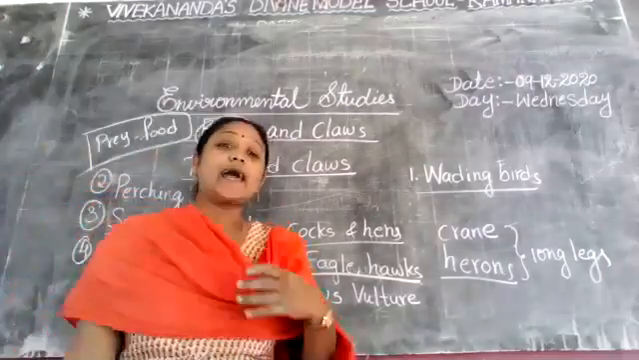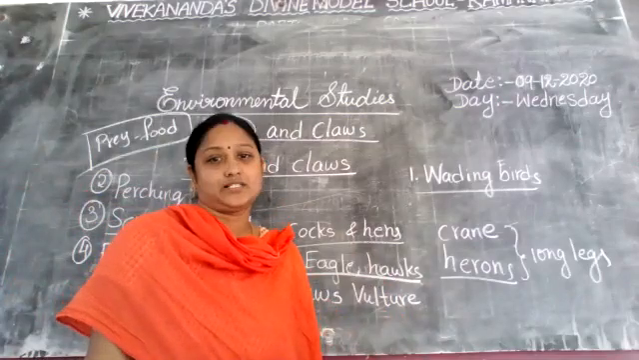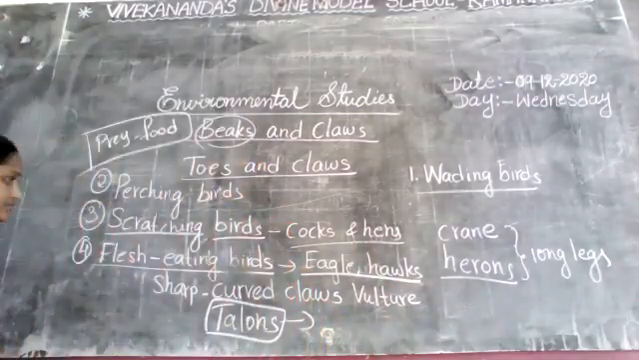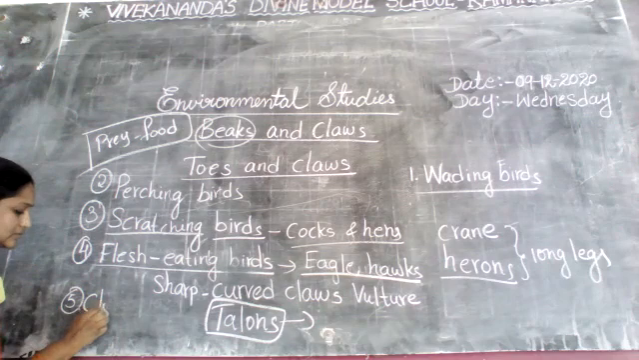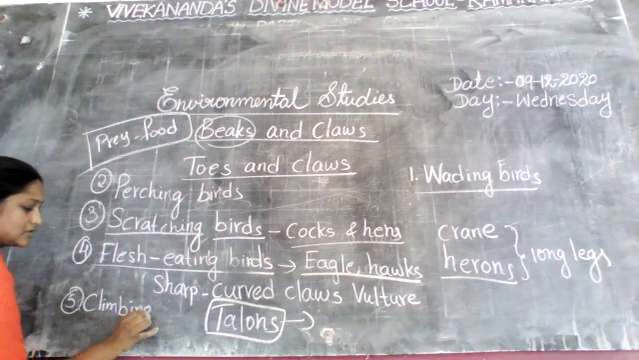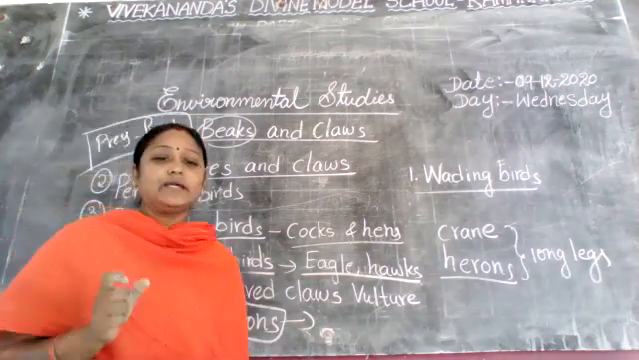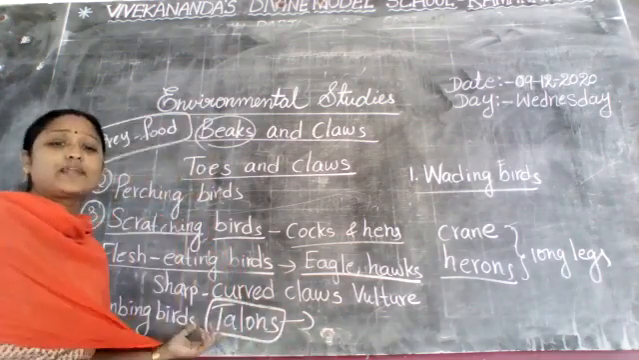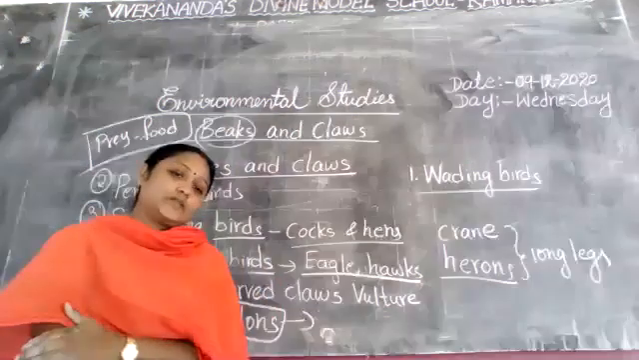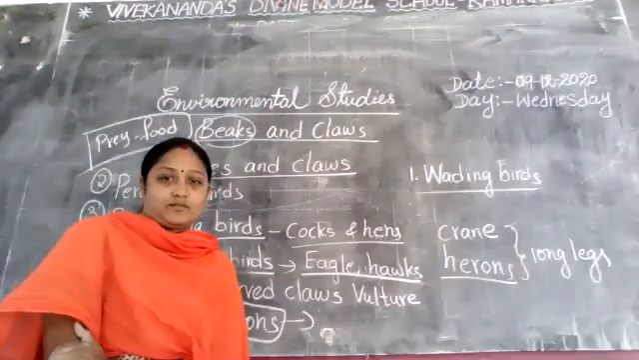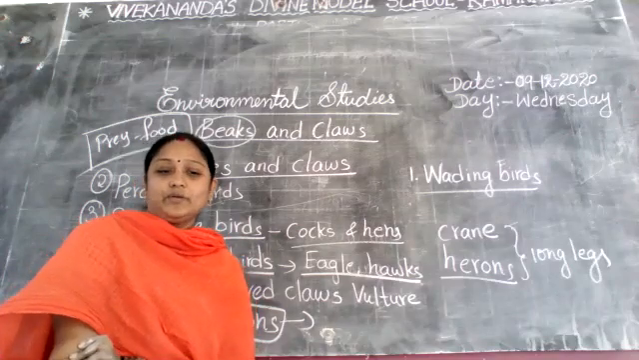And next one is climbing birds. Fifth one. What is the fifth one? Climbing birds. Now here I am explaining the fifth one, that is climbing birds. What are the examples of climbing birds? Do you know, children? Some of the birds are climbing. Examples: parrot, woodpecker. So these are the examples of climbing birds.